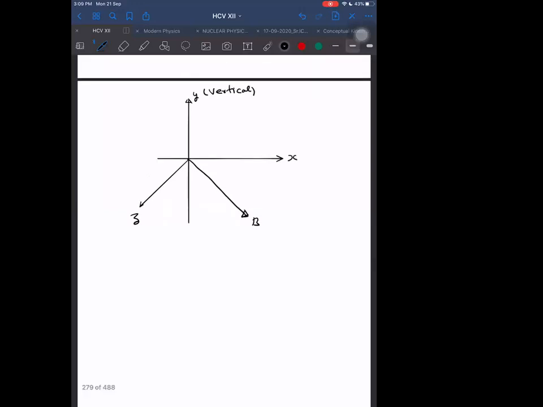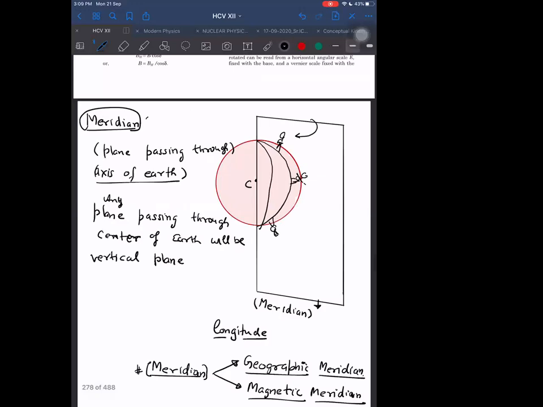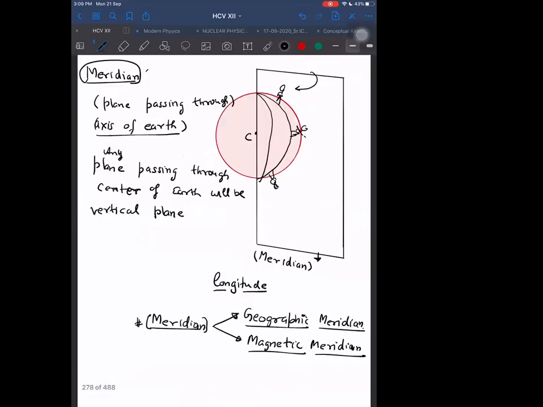Actually, magnetic field lines always lie in which plane? If this meridian is the magnetic meridian, then magnetic north and south will be here, and the field lines will be coming from magnetic north and going towards magnetic south. This way these will be going. But these magnetic field lines will always be lying in the plane of the magnetic meridian. That point is clear.